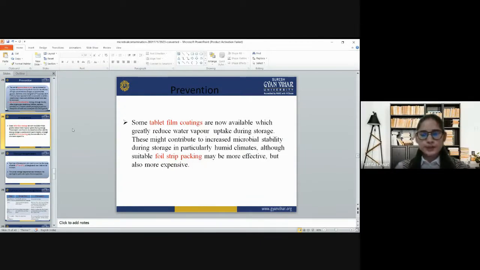When we talk about prevention, some tablet film coatings are now available which greatly reduce water vapor uptake during storage. These might contribute to increased microbial stability during storage in particularly humid climates, although suitable foil strip packaging may be more effective but also more expensive.